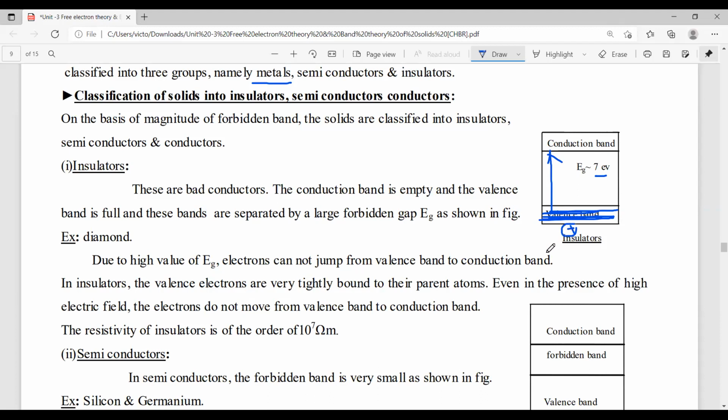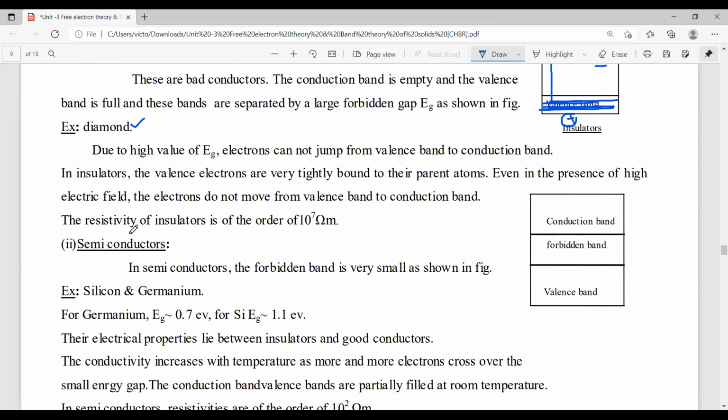Even when we give a high electric field, the electrons do not move from the valency band to the conduction band. So that's why insulators have resistivity of the order of 10⁻⁷ ohm meter. The best example for insulators is diamond. Those materials with a forbidden gap of nearly 7 electron volts are called insulators.